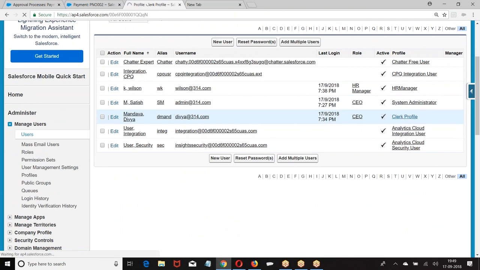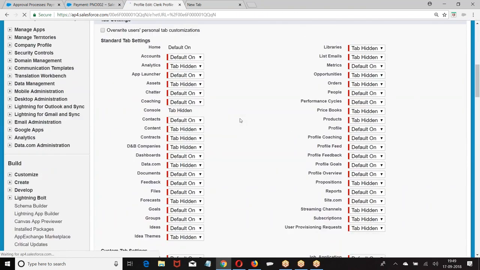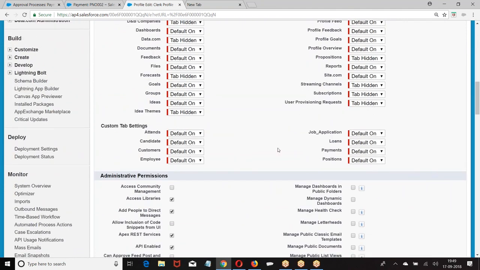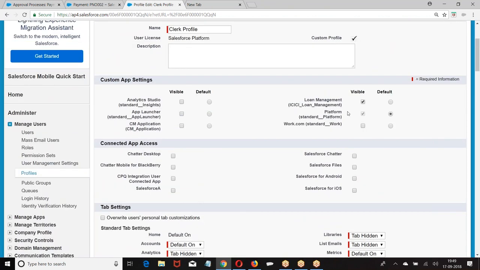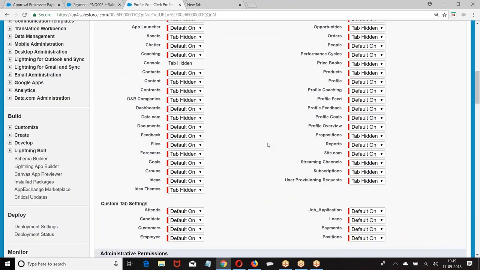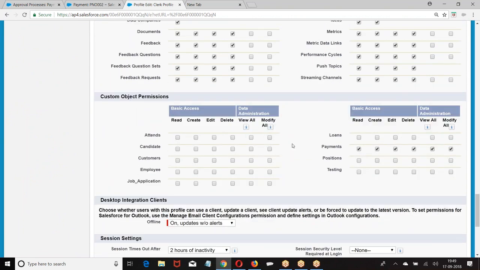Divya, clerk profile, edit, payment, default on. Application, loan management, yes. Again on the payment object, we made it.